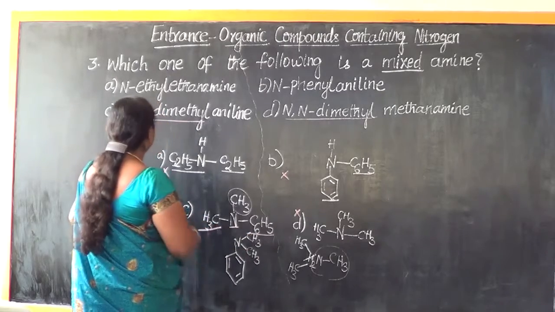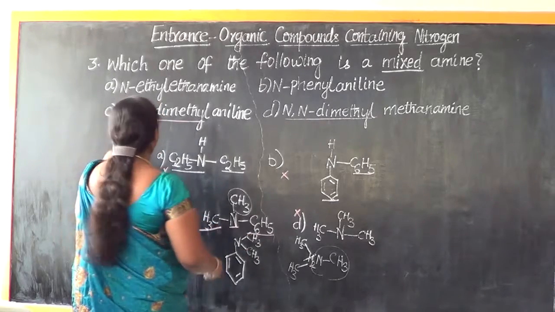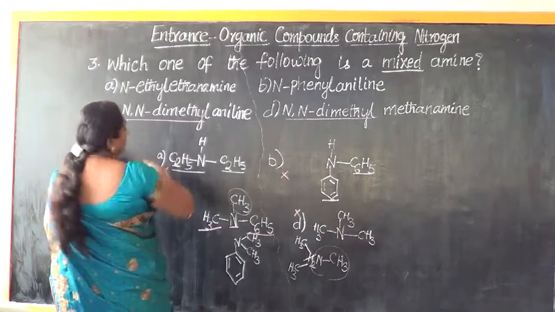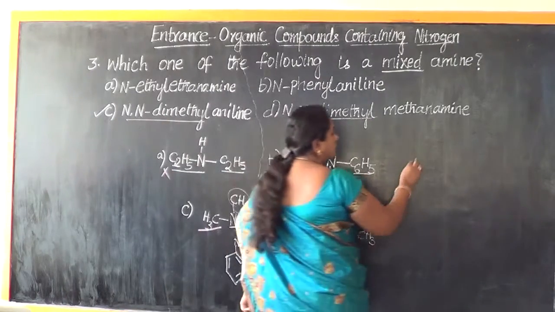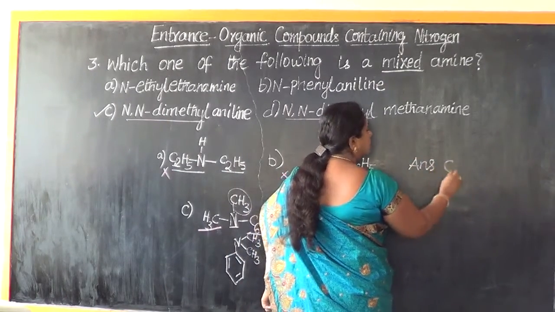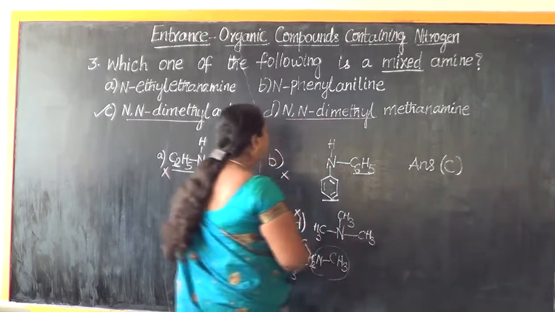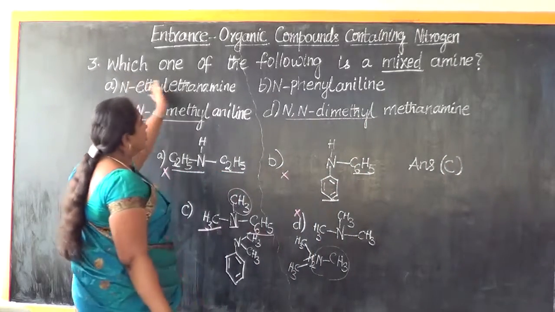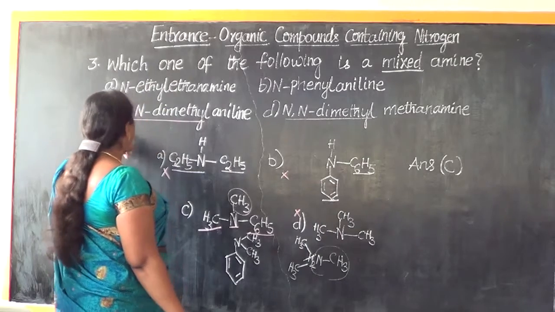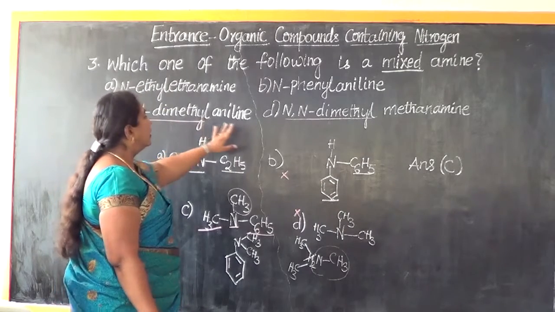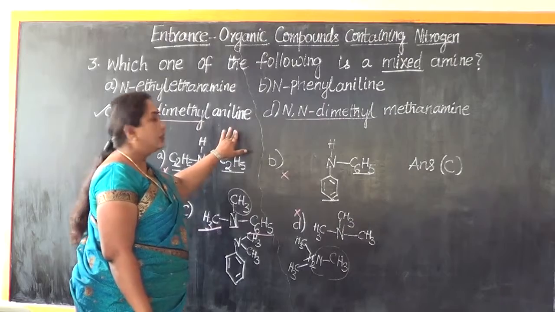So therefore, the correct option for this question will be option C. Answer for this question is C. So, in the given options, which one of the following is a mixed amine? N,N-dimethylaniline is the mixed amine.